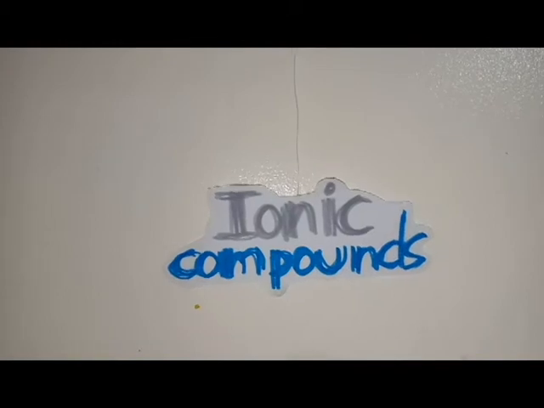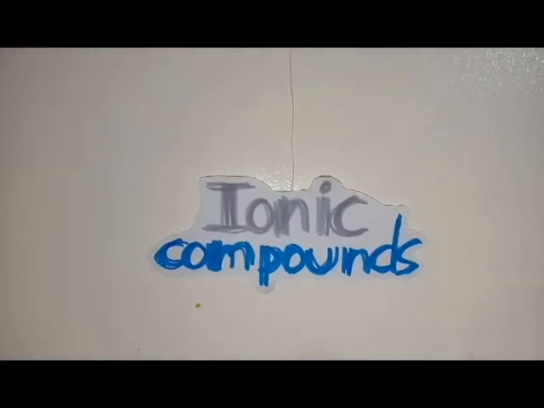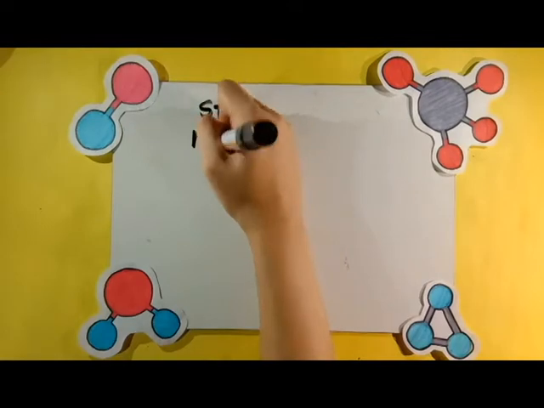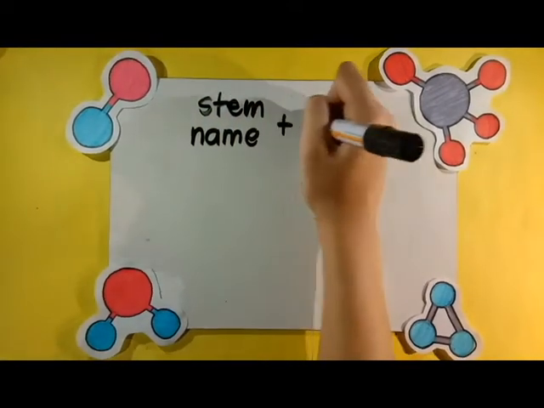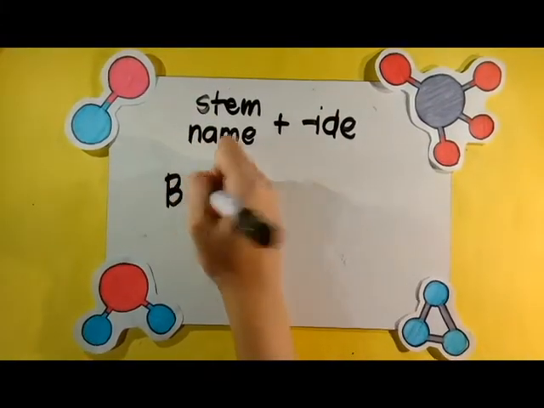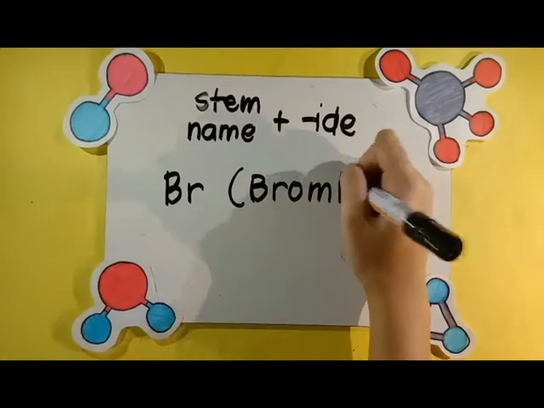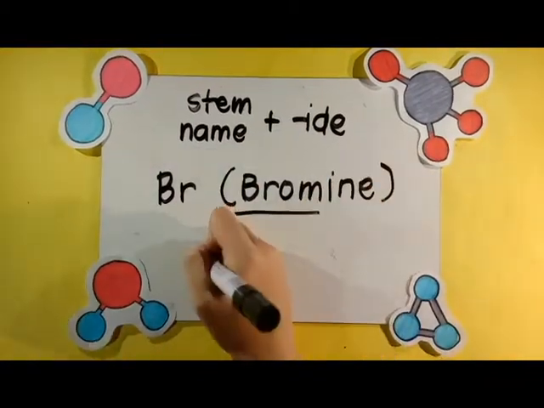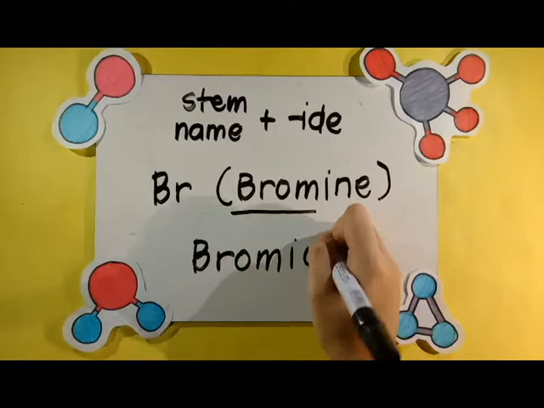Naming chemical formulas. Binary compounds. Usually the same as empirical formula and contains only two elements, such as metal cation and non-metal anion. Ionic compounds. Metal forming only one type of cation. Name the metal first, followed by the non-metal, which has been modified to its identifying stem name plus the suffix -ide. For example, the symbol Br is the element bromine, which is transformed to the anion name bromide.